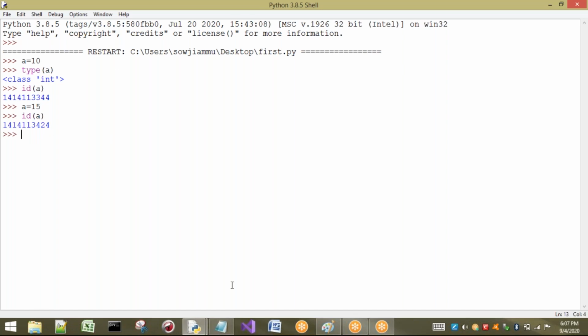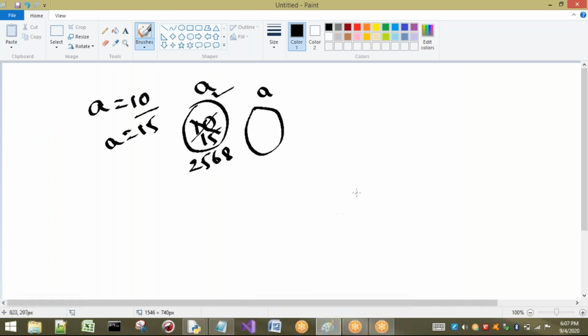That means initially when I create a equal to 10, it has created some object at some address, some x. Now when I change the a value to 15, it will not change here.